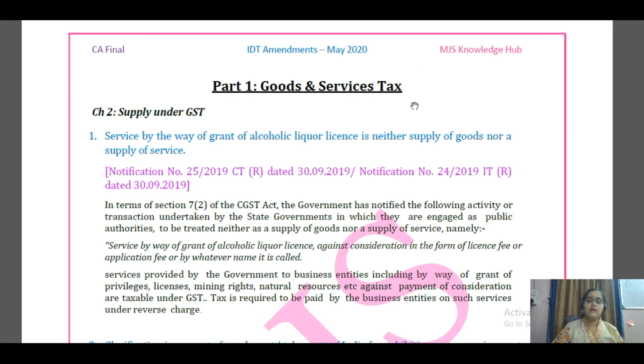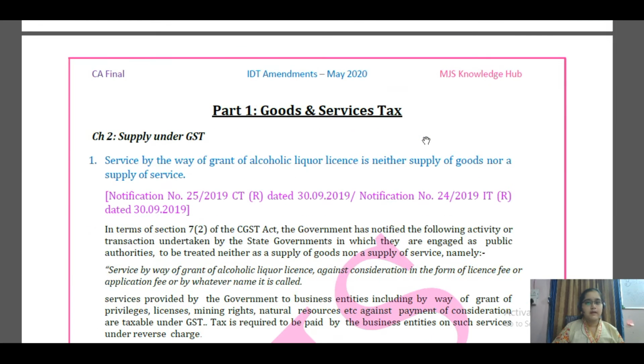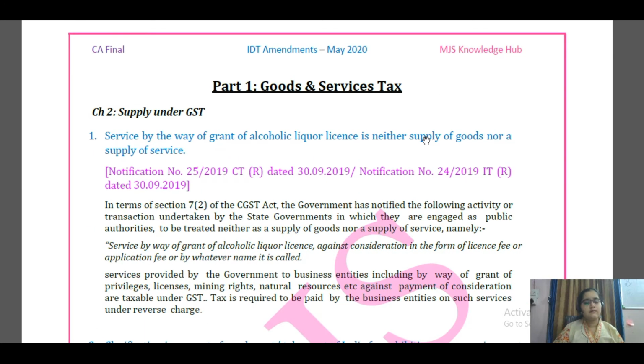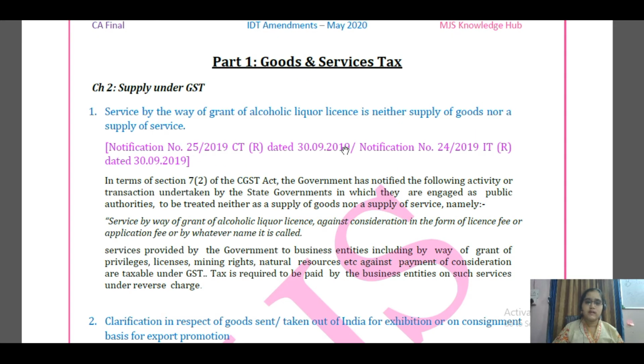Here we'll be using the PDF prepared by me, as well as, simultaneously for reference, bits and parts of the ICAI study material for the IDT where definitions are required, so that we can incorporate those definitions and revise them simultaneously. The first part is from Goods and Services Tax, GST, and first will be from chapter 2, Supply under GST. So what is the first update?